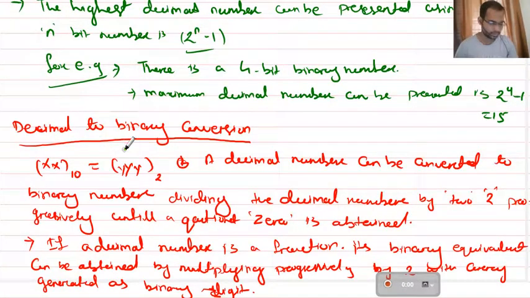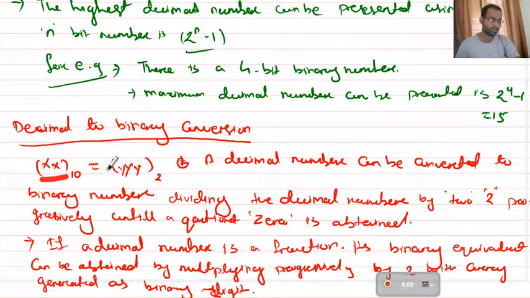Decimal to binary conversion. How is it possible to convert from decimal to binary? Let us see. Suppose we have a number represented as xx, where x can be any digit ranging from 0 to 9. If I represent a number in the decimal number system and we have to obtain its binary equivalent, we write it as y base 2.